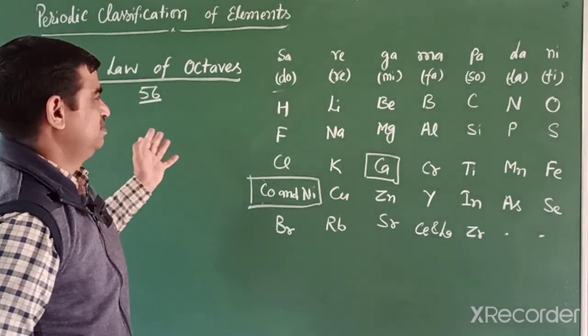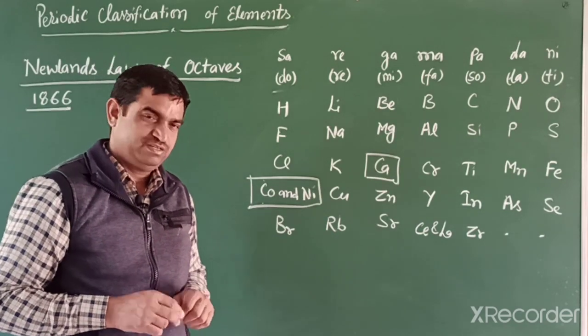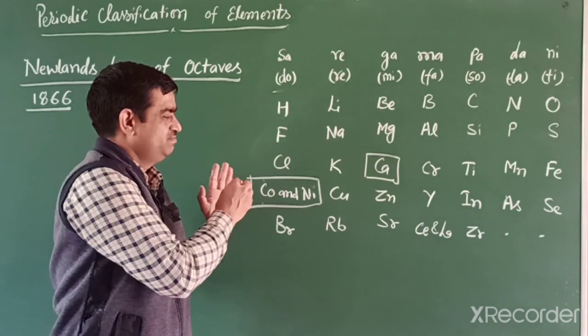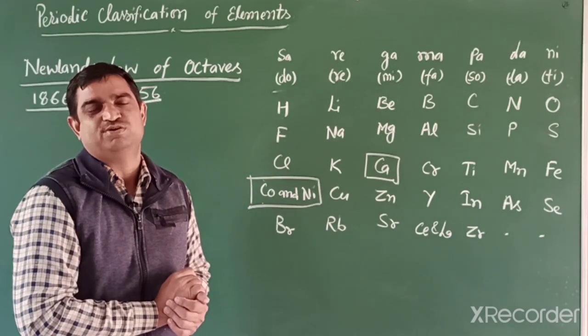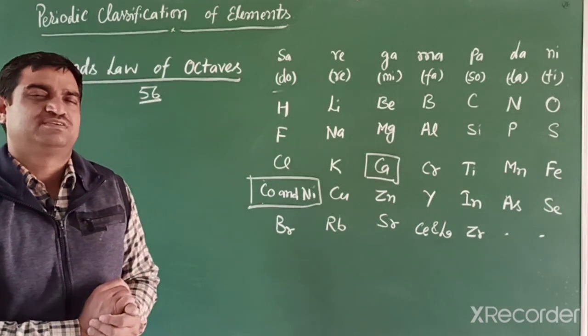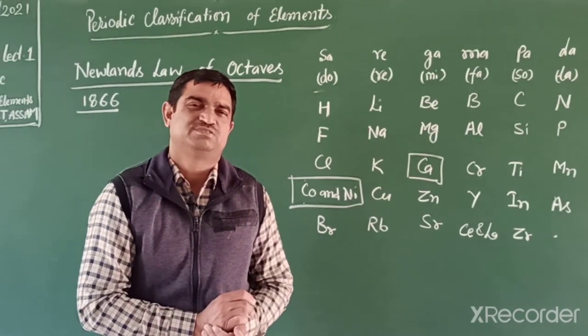But Newlands could not explain this. The reason behind it is that he assumed only 56 elements were known, with no further scope for new elements. After that, a Russian scientist classified the elements in increasing order of atomic mass.